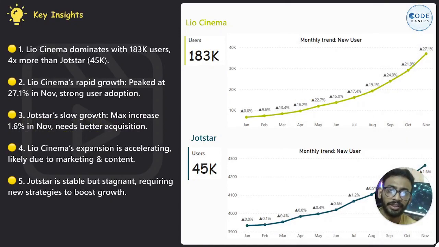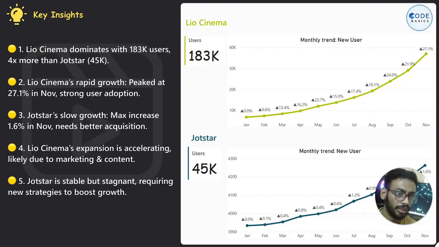The key insights are, you can see that LioCinema dominates with 183,000 users, 4x more than Jotstar, which is 45,000, and LioCinema's rapid growth backed at 27% in November, strong user adoption.